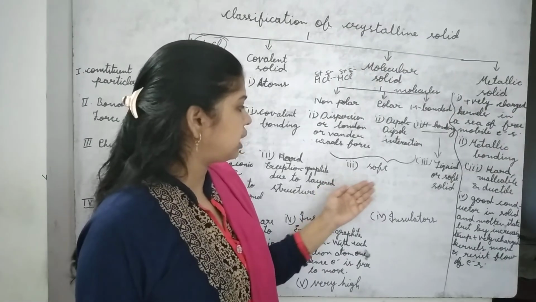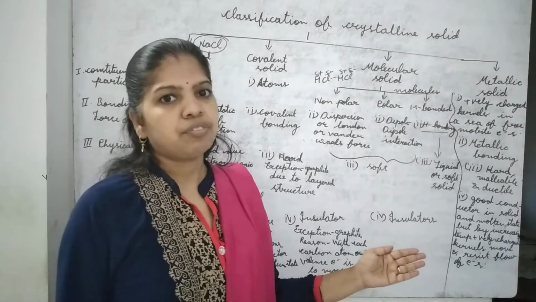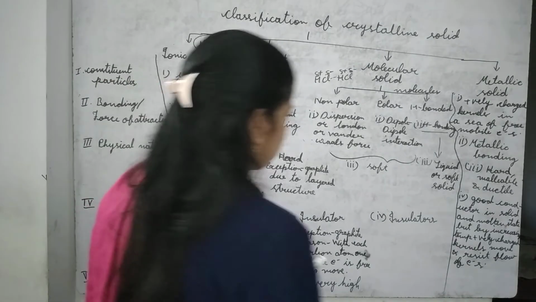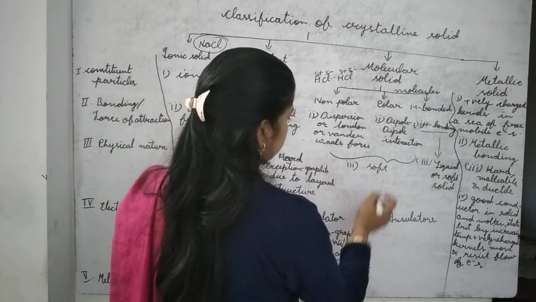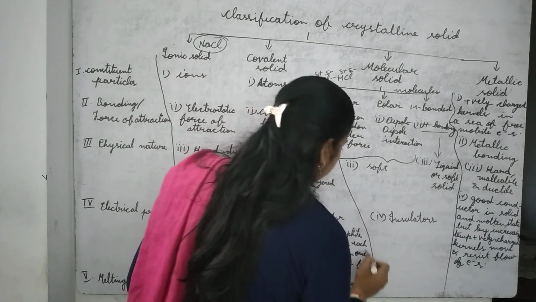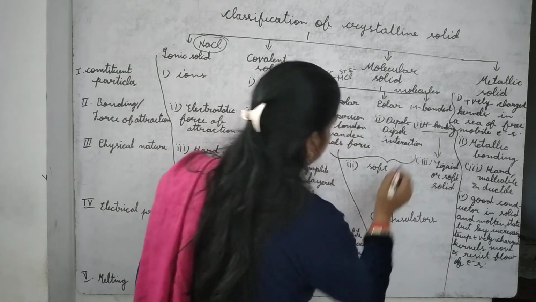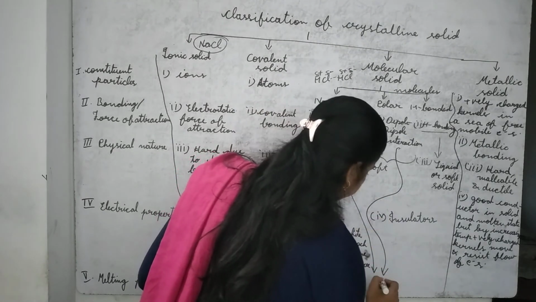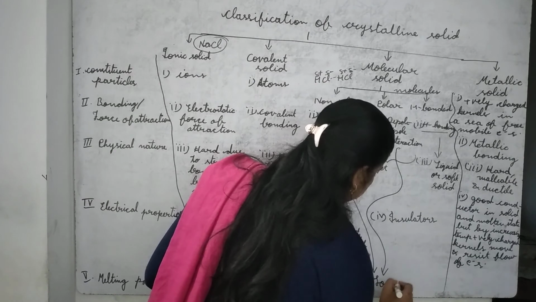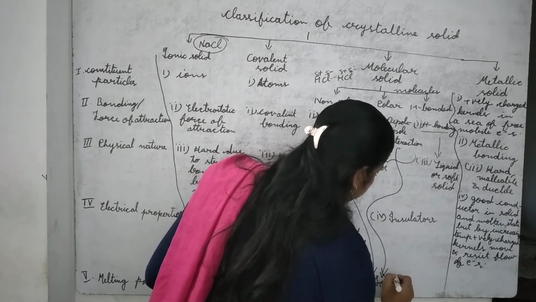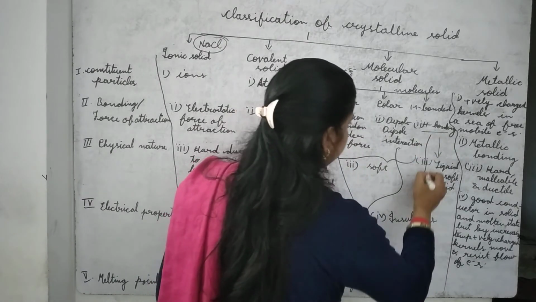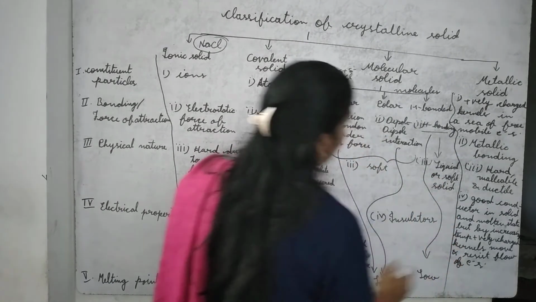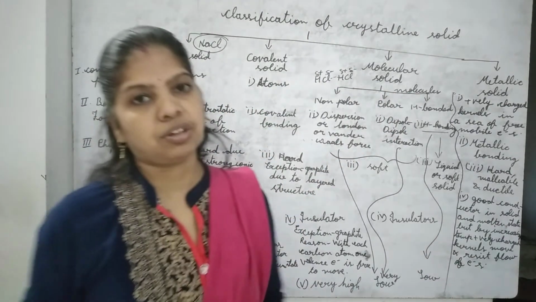So in case of non-polar and polar, melting point is very low, and in case of hydrogen bonding, melting point is low.